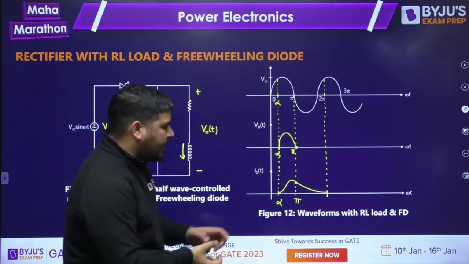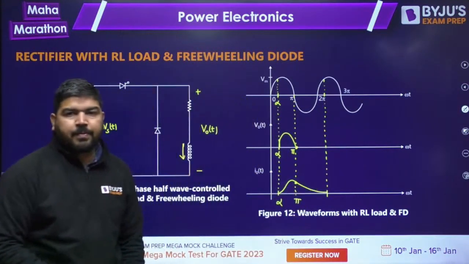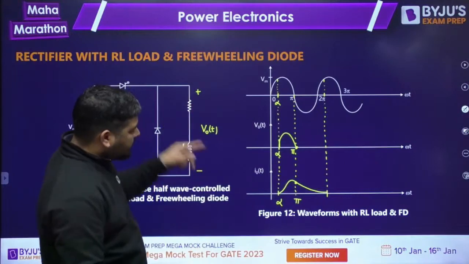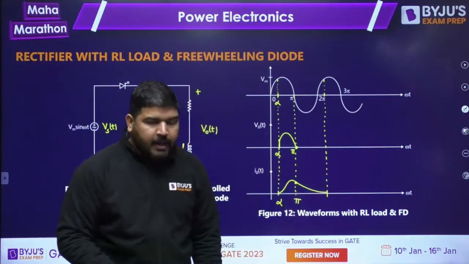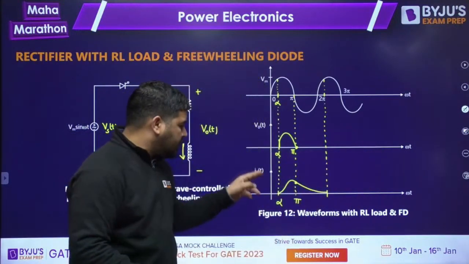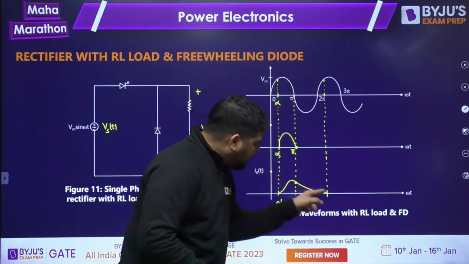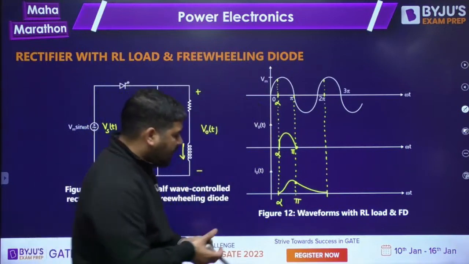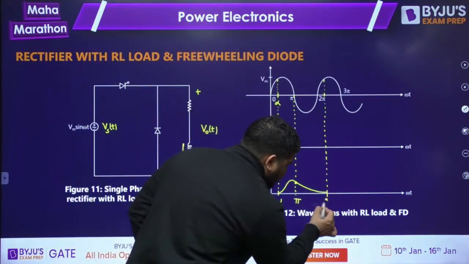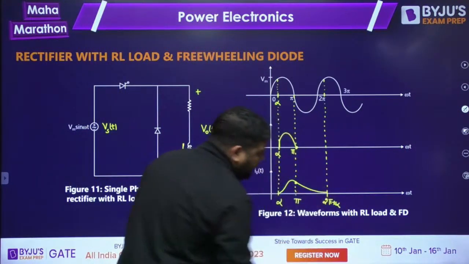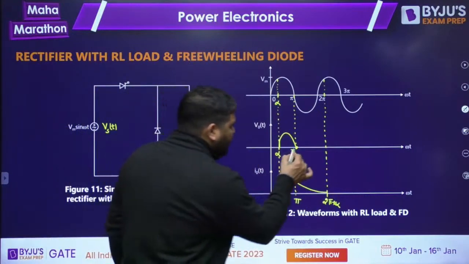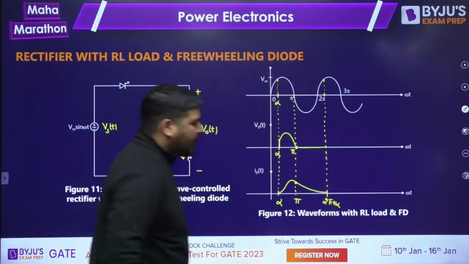Let me tell you, this current will not reach zero, because whenever something is decaying exponentially, it requires infinite time to become zero. So it will be some positive value at this instant. At this 2 pi plus alpha, it has some positive value, and up to this instant the output voltage will remain zero.